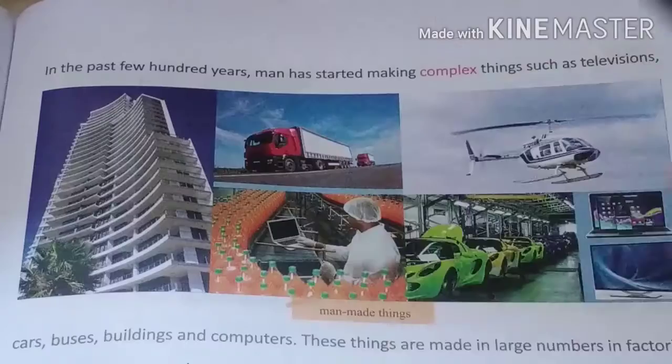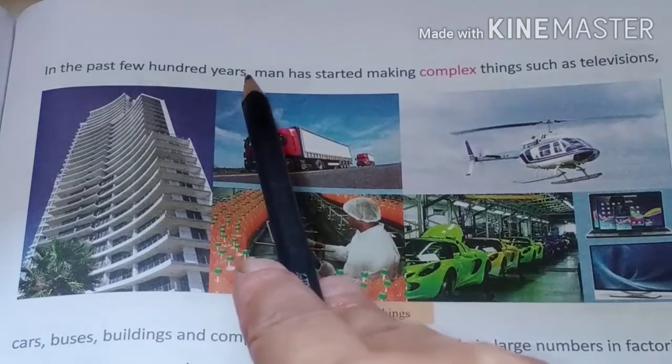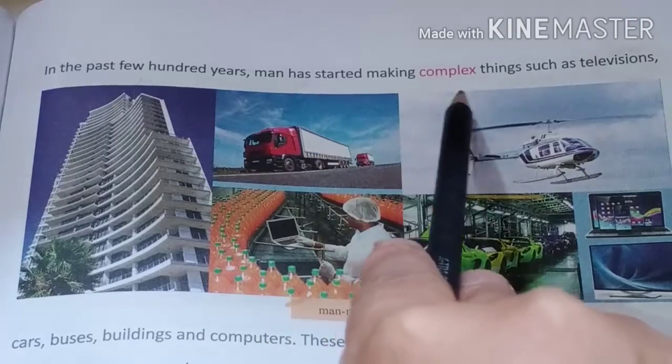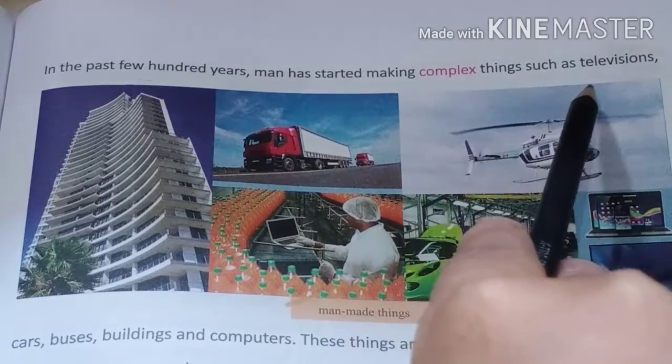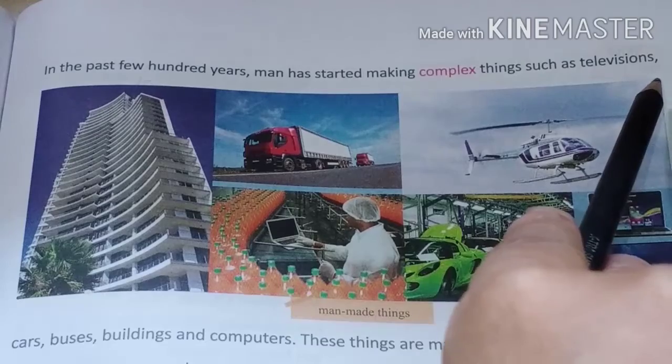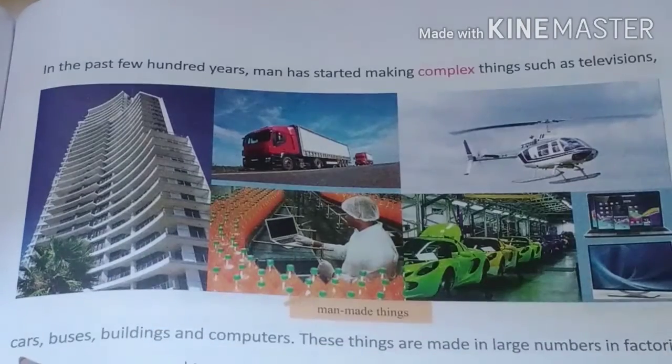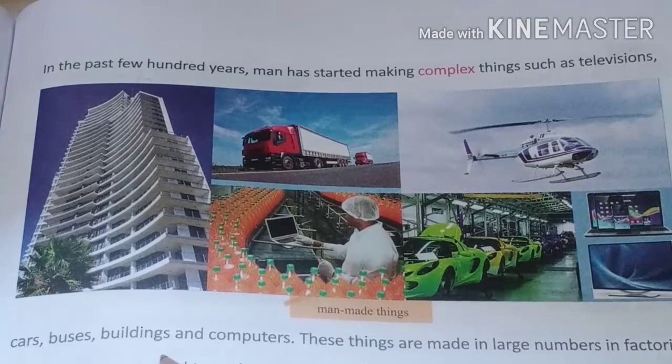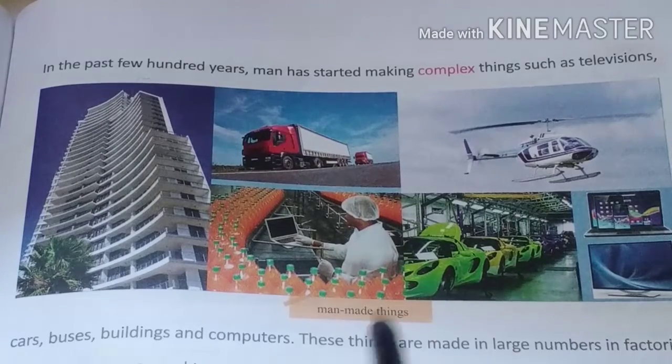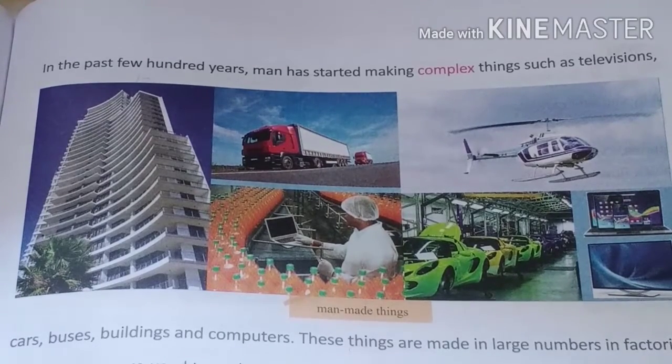In the past few hundred years, man has started making complex things such as televisions, cars, buses, buildings, and computers. These things are made in large numbers in factories.